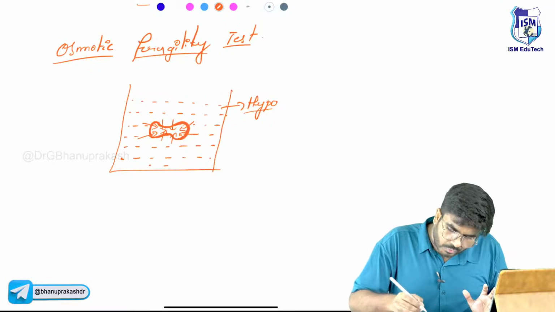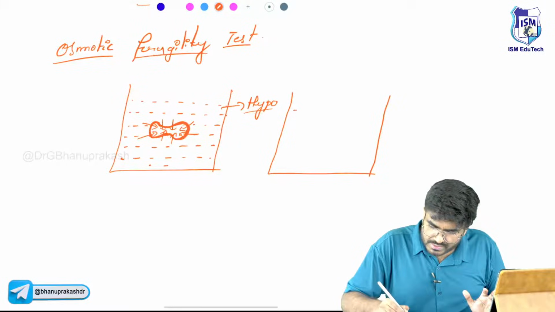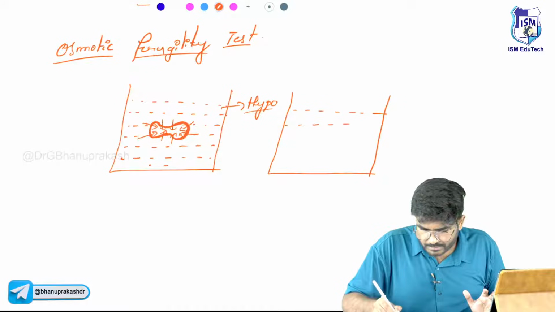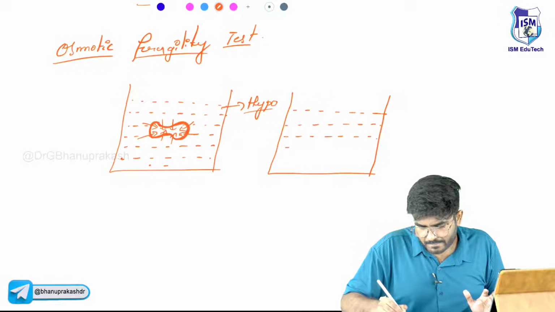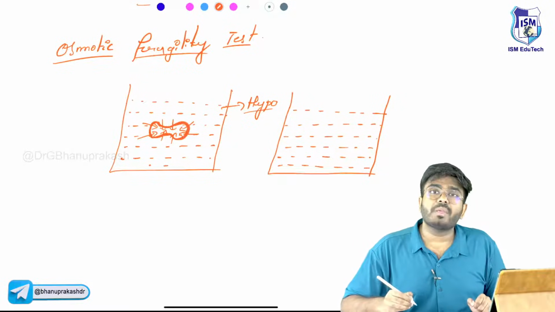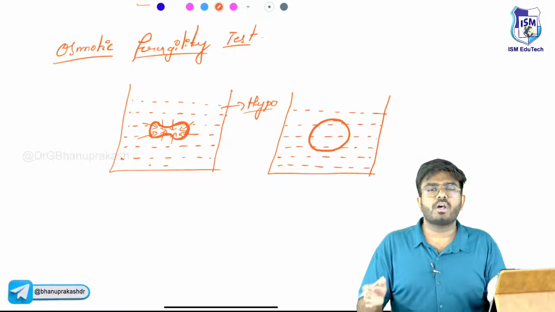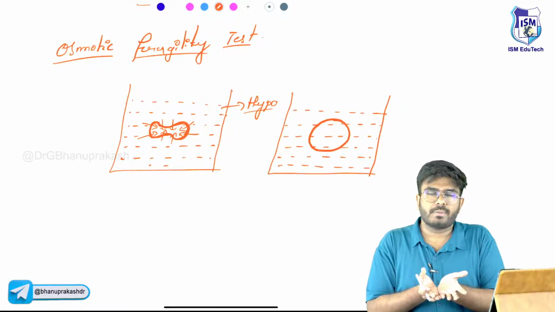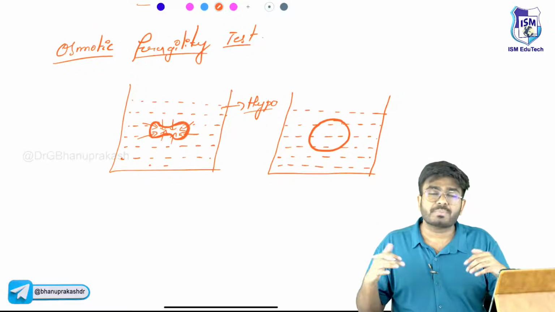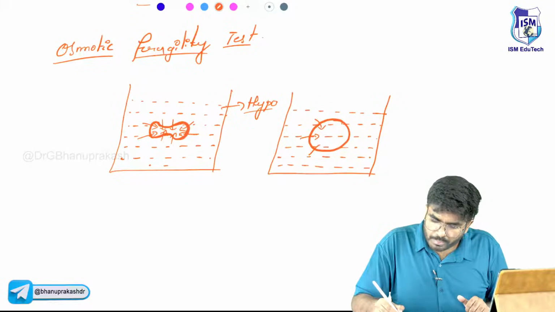But if you take a spherocyte, see here again I am taking the same hypotonic solution. Now I am keeping here a spherocyte. See, already the spherocyte is losing all its membrane. Now it is already round in shape. It does not have any extra space to take this water. So now what do you think? Can it accommodate this water?